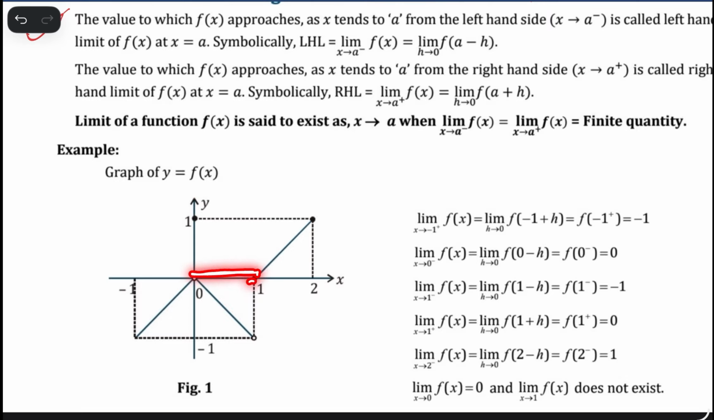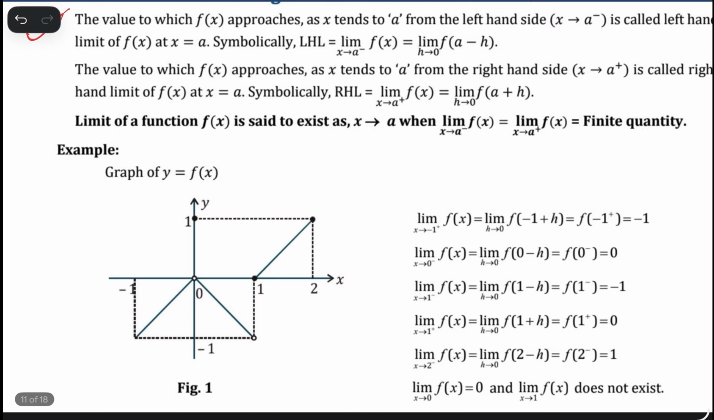So y also same or not? Yes. Which means 1 plus, y is almost close to 0. 1 plus means very slightly upper than the x axis, and if anything is close to the x axis, the y value is what? 0. So the 1 plus limit is what? 0.